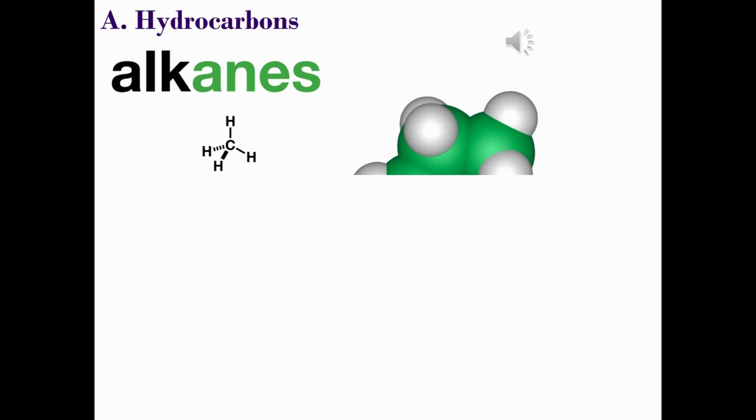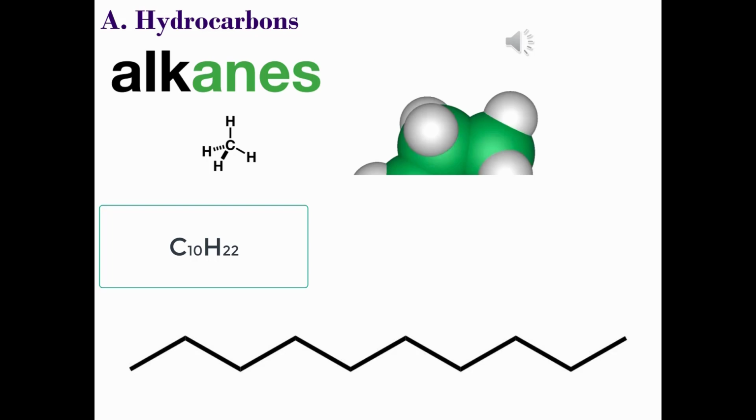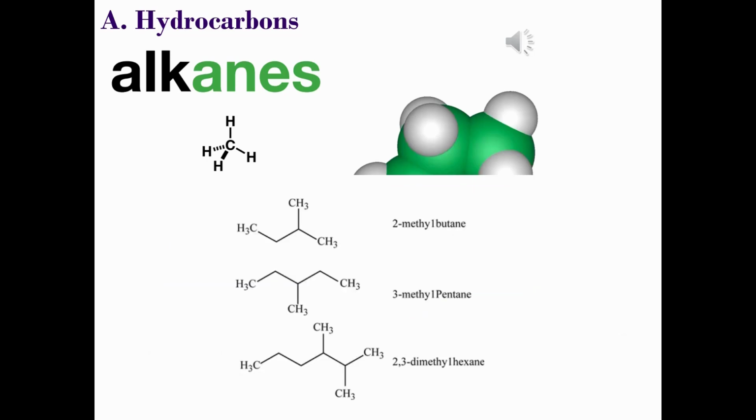Okay, here is the answer to the molecular formula that contains 5 carbons, and here is its bond line or skeletal formula. Here is the answer to the molecular formula that contains 22 hydrogen atoms, and here is its bond line or skeletal formula. Other acyclic alkanes with the same general formula include the branched alkanes, but these are constitutional isomers, which we'll discuss in a later video.